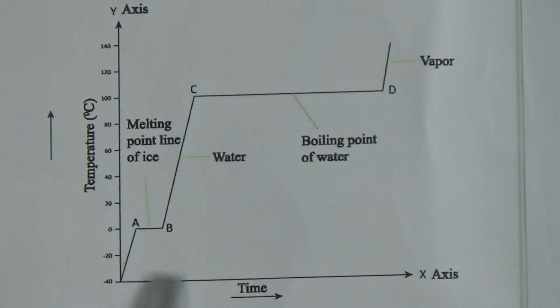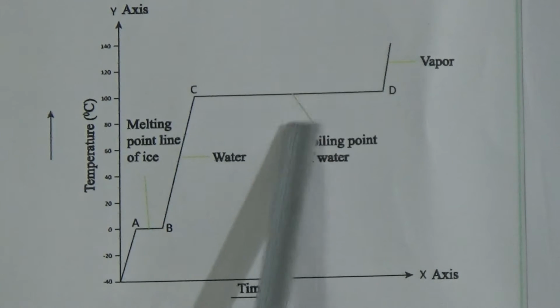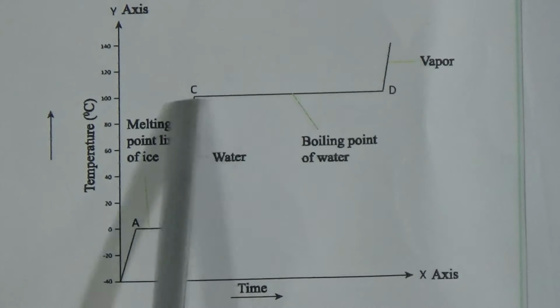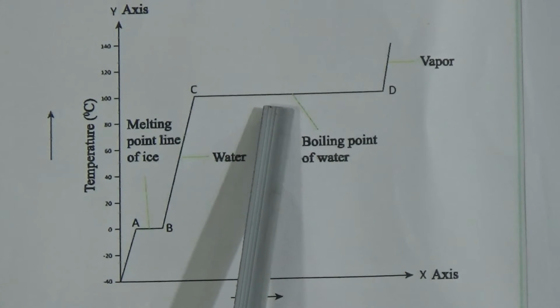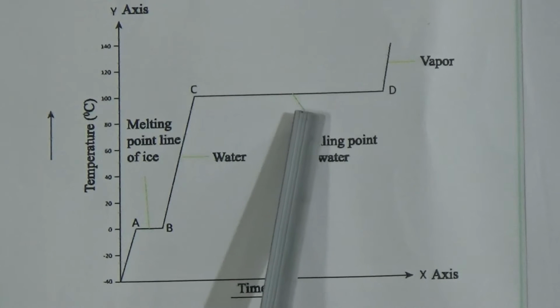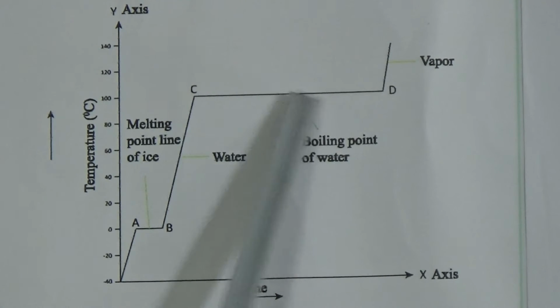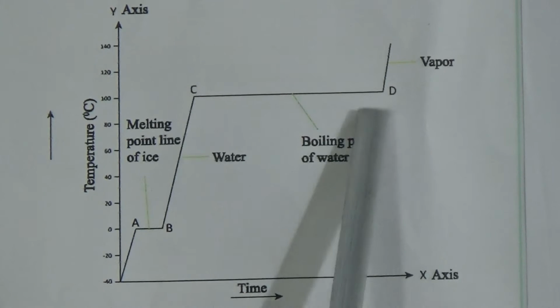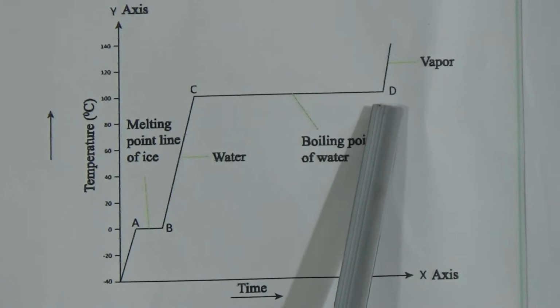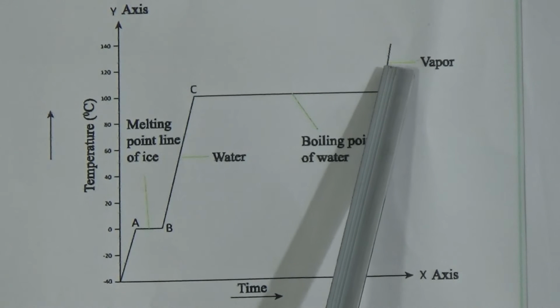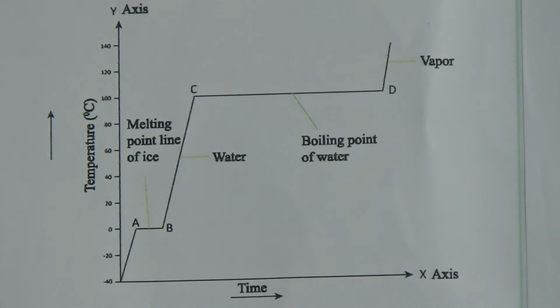If you observe, AB and CD are straight lines, because when it starts to melt until the total ice has melted, the temperature will not change, it will be static here, and here also the same. From C to D it is a straight line, there will be no change of temperature until the total water becomes gaseous form, or vapor. That's why it is a straight line. When the total water has become vapor, then the temperature starts rising, and along with this graph you have to learn the description of the graph also.